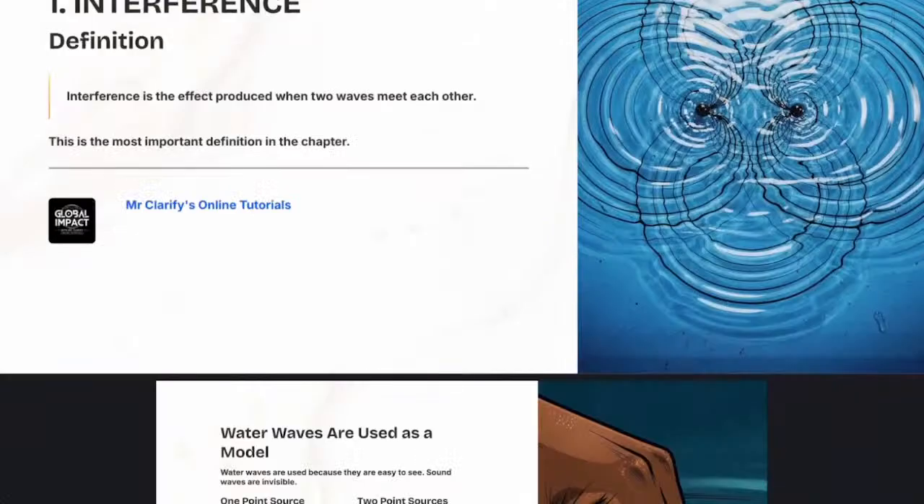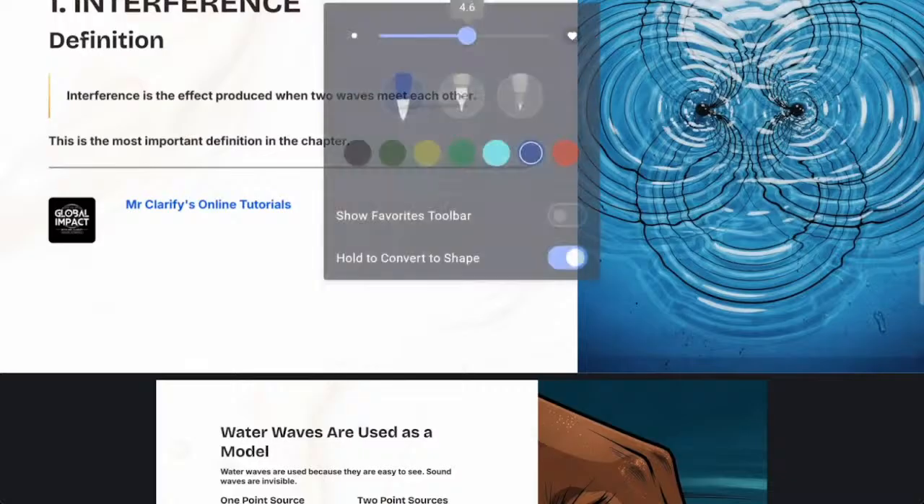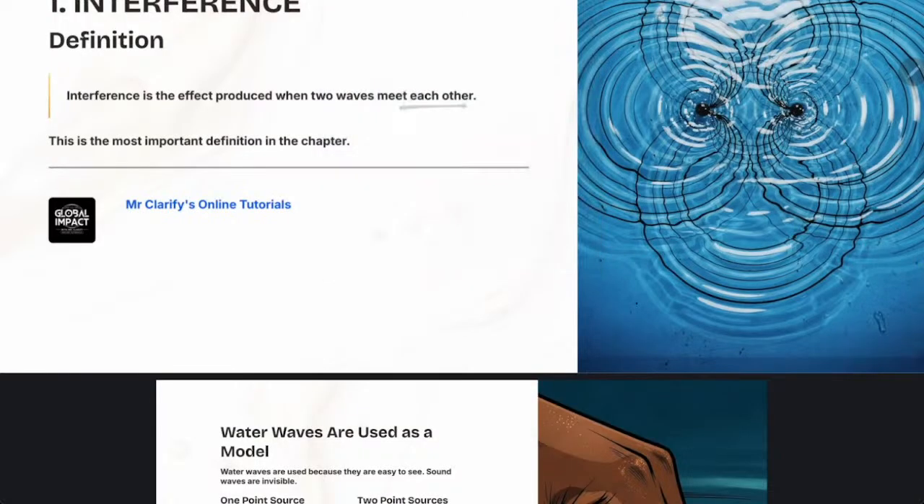Let's define interference. Interference is the effect produced when two waves meet each other. It's like when two waves bump into each other. What you're going to get is interference: the effect, the result of two waves meeting each other. The effect produced when two waves meet each other is called interference.